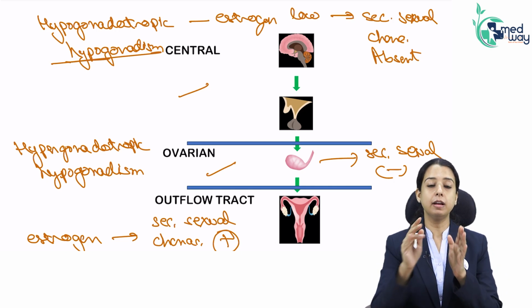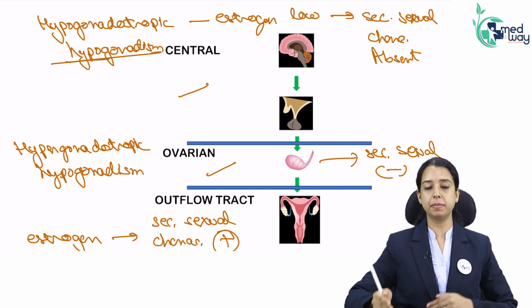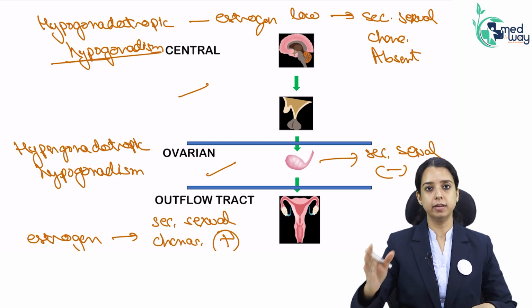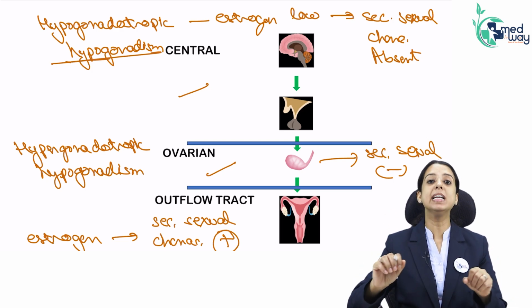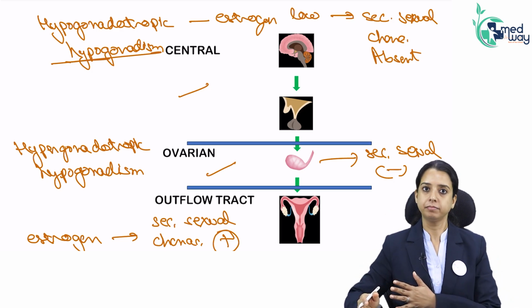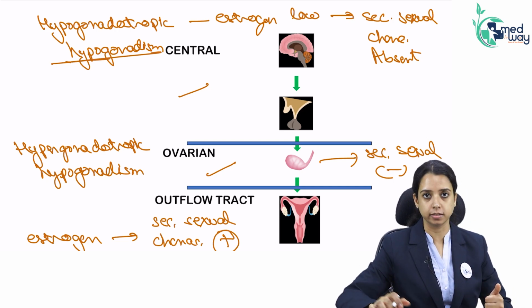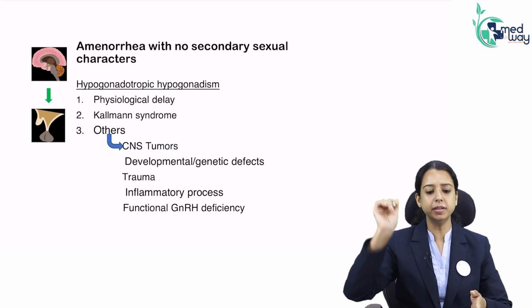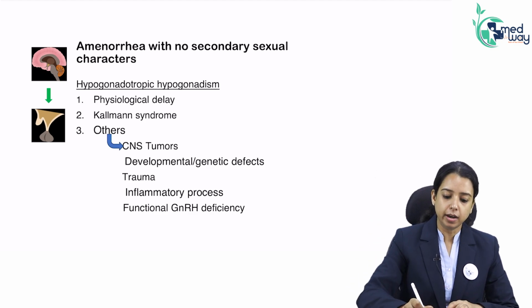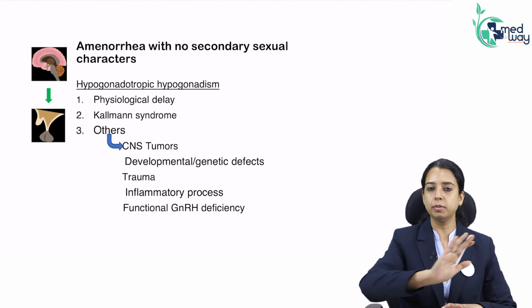So got it? This is the first understanding about primary amenorrhea. If the question gives me primary amenorrhea, straight away look at the secondary sexual characters, because that will tell us where the lesion is lying among these compartments. Let's start with the center first. So, amenorrhea with no secondary sexual characters. That has to be very clear.